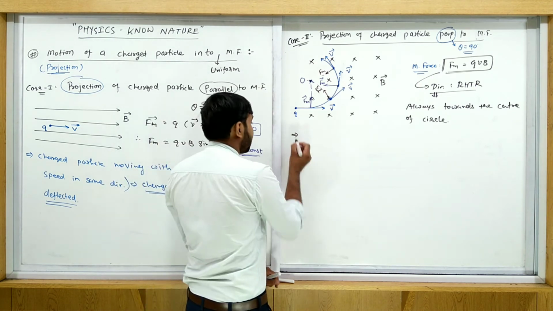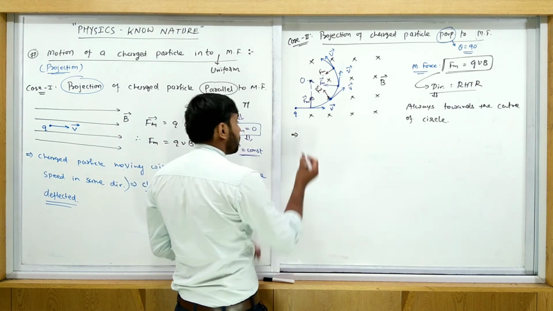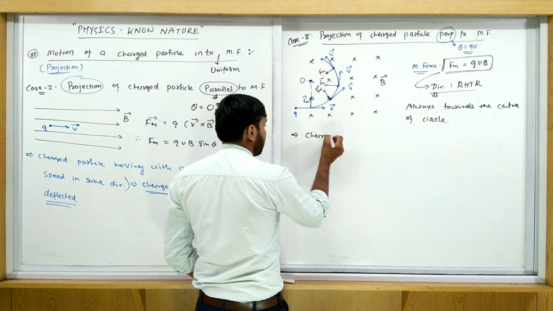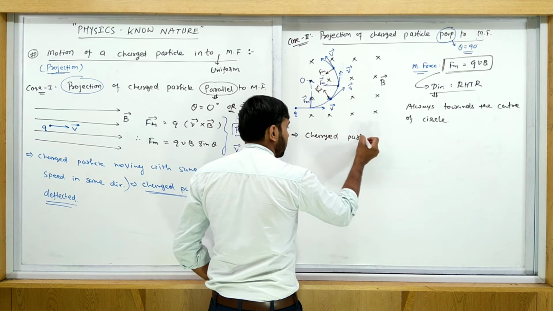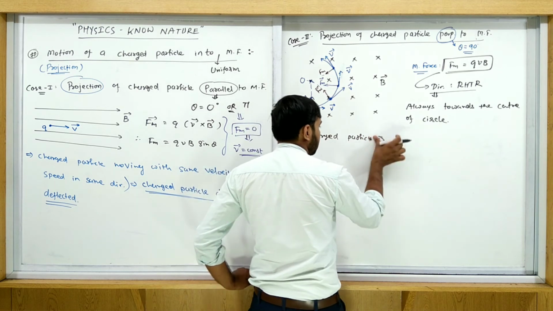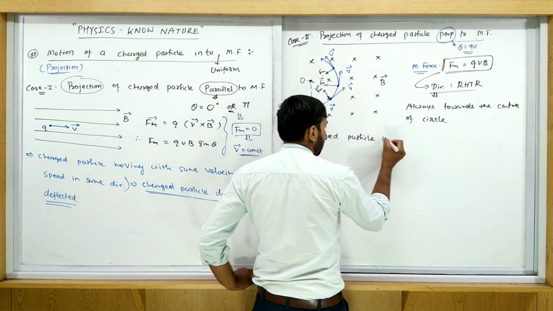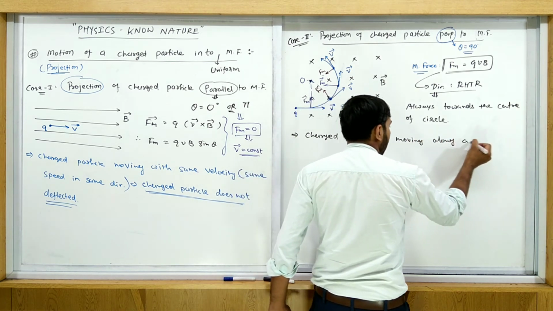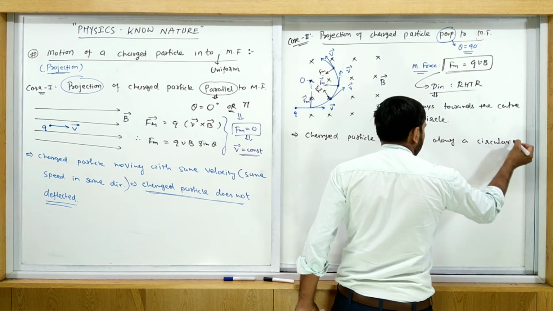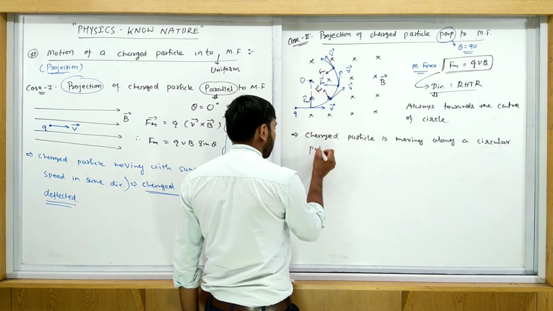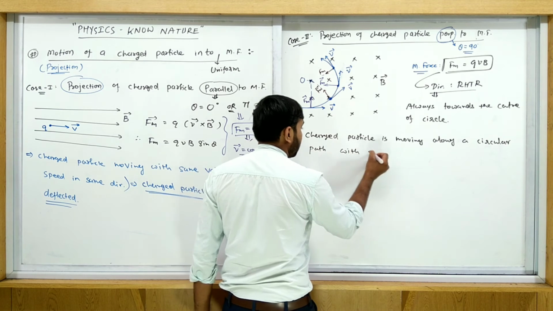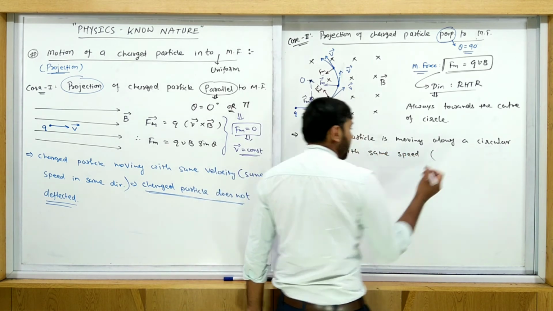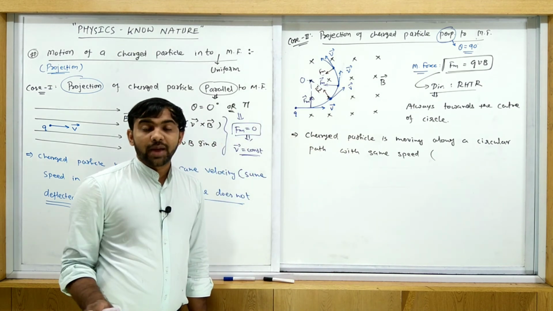Okay, so let's write this note. Charged particle is moving along a circular path with the same speed, only the direction of velocity is changed, its magnitude does not change.